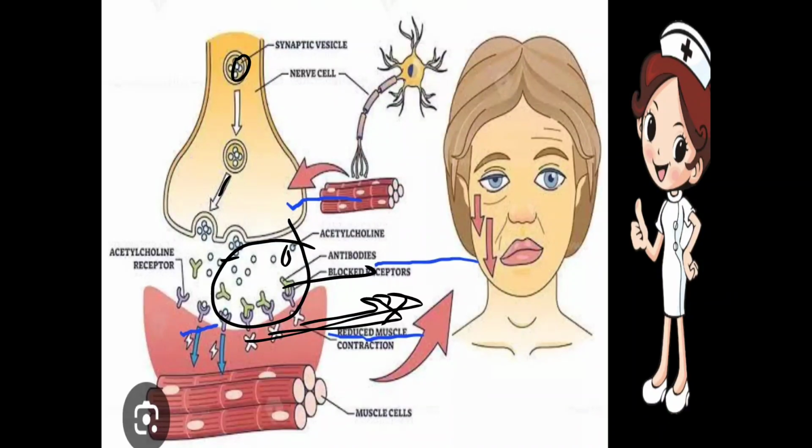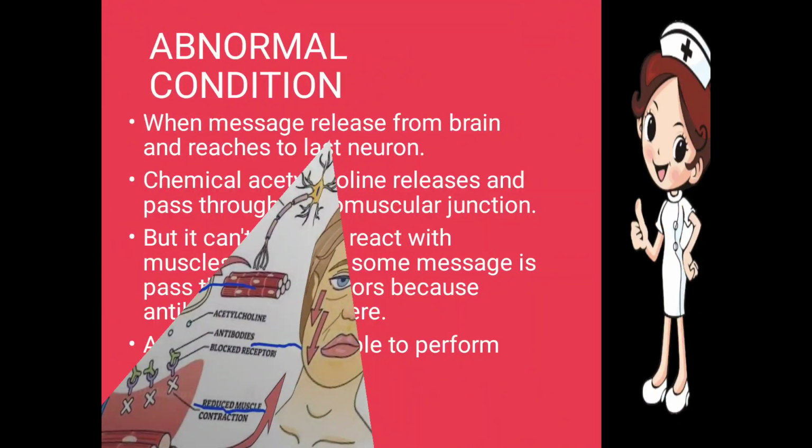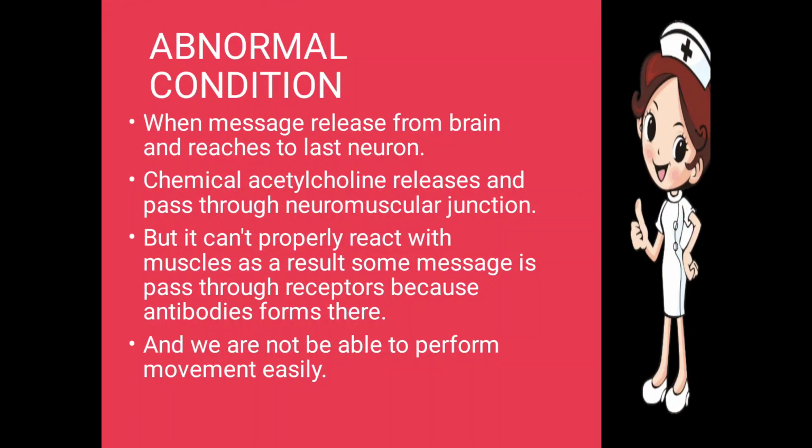Due to this, abnormal or slow movement takes place, because of the miscommunication between the nerves and muscles. The antibodies form due to the attack of the immune system on our body. This was the abnormal condition.